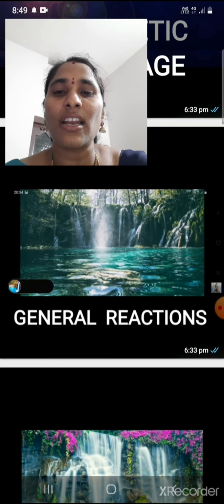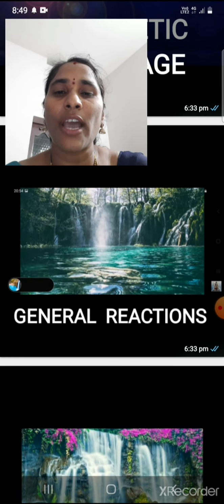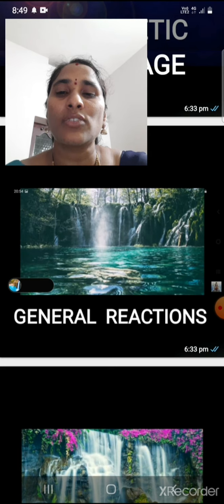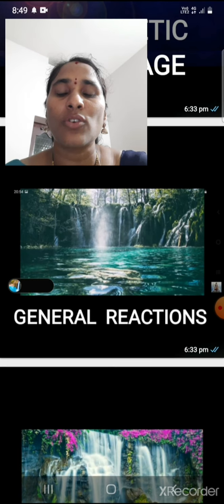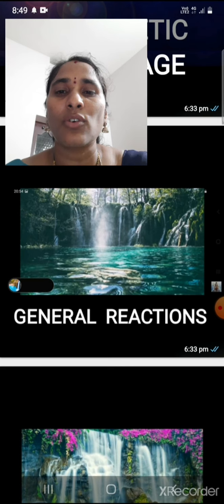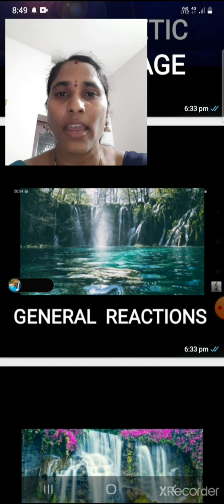So what is a general reaction? We have already learnt this topic. A general reaction is where reactants are converted into products, shown by using a single line arrow.